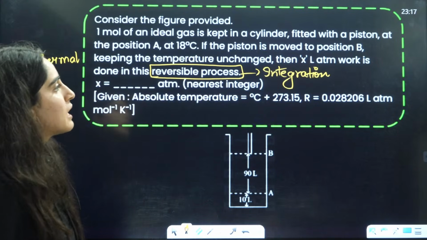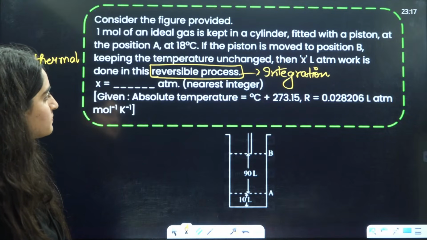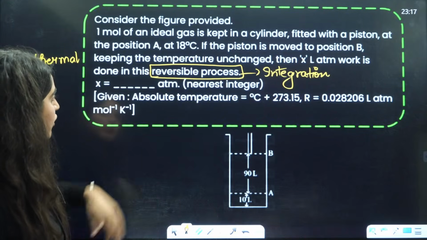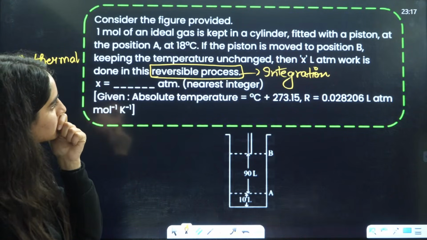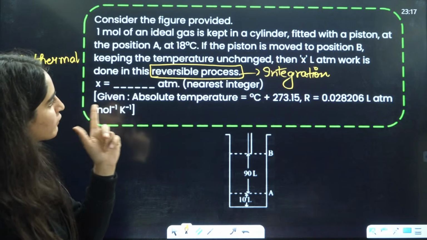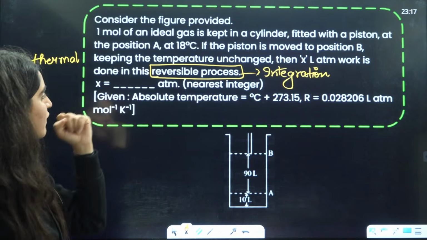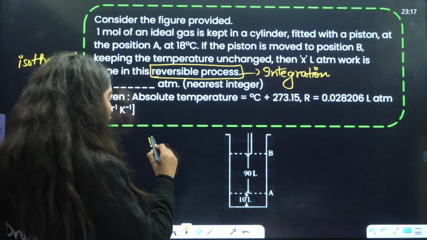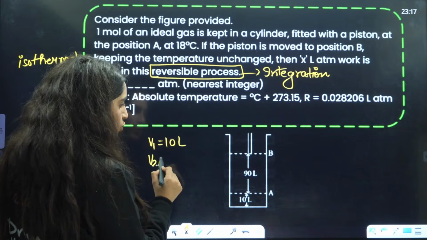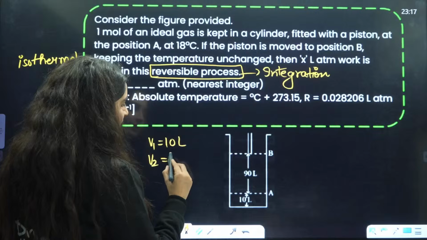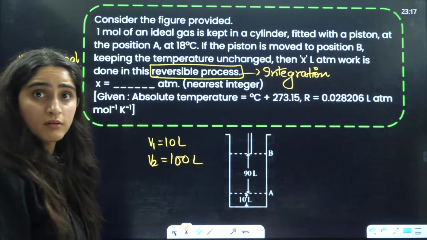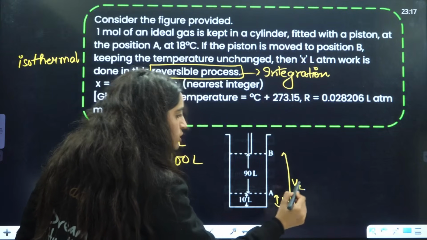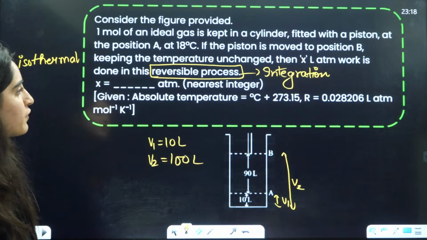Now, integration we will do here. Right? Integration formula we will use here. From there you need to calculate the value of work. That will be X liter atmospheric. Now, what is the value of X? They will ask you. For that, guys, volume is given to you. V1 we know that is 10 liters. V2 is 90 plus 10, that is 100 liters. This is V1 and this whole volume has increased, so it is V2.